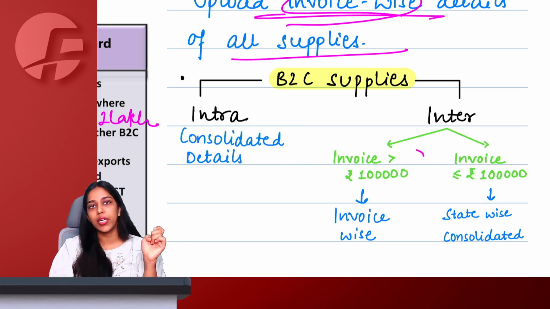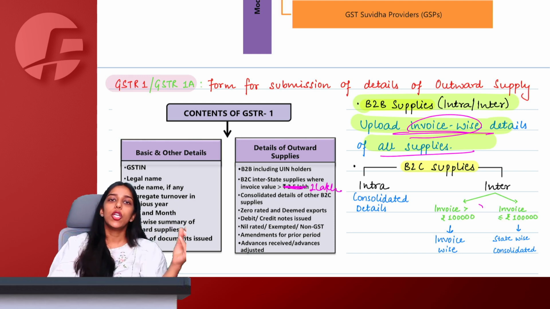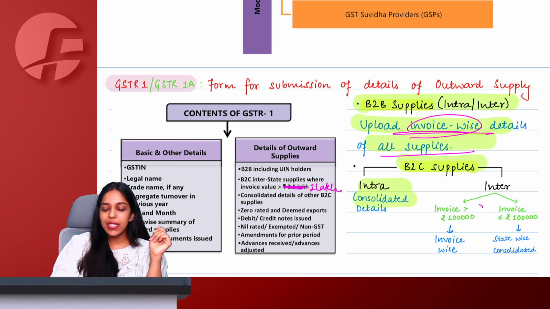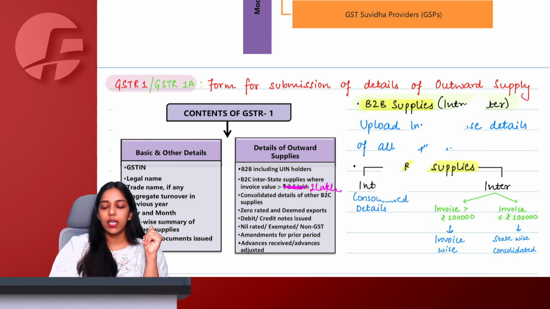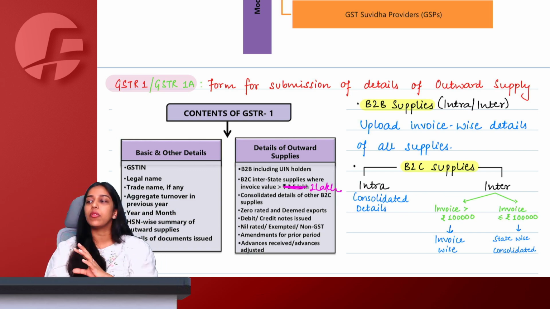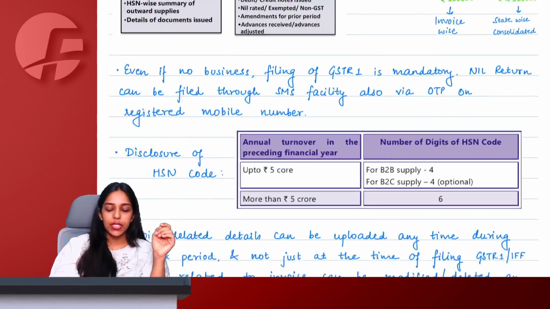You cannot consolidate the same. B2B, so even 10 rupee invoice, you have to show separate only. Why? Because recipient wants credit. But B2C, intrastate, without value limit, everything you can club. But interstate, state-wise, you have to see that for any particular single invoice which is greater than 1 lakh, you keep it separate. Other than all those small invoices, you can club state-wise and upload it in GSTR 1.